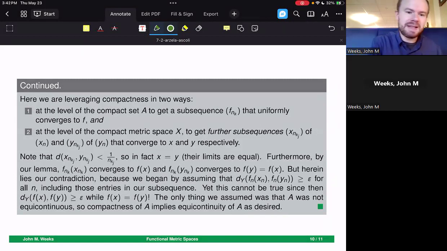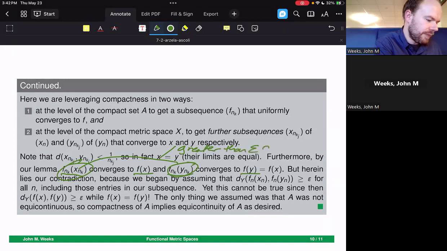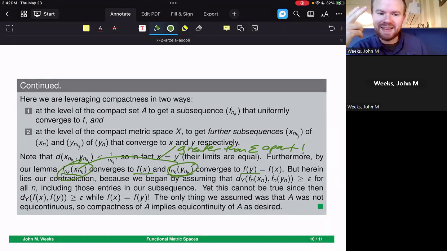To write all that out, this is basically what that looks like. From our lemma, f sub n_k of x sub n_k should converge to f of x, and f sub n_k of y sub n_k should converge to f of y. But notice that the distance between these two values has to be greater than epsilon apart at all times. But the y values that they end up converging to are exactly the same. And guess what? That's exactly our contradiction. The only thing we assumed was that A was not equicontinuous. So compactness of A implies equicontinuity of A. And that's exactly what we need to finish out this proof.